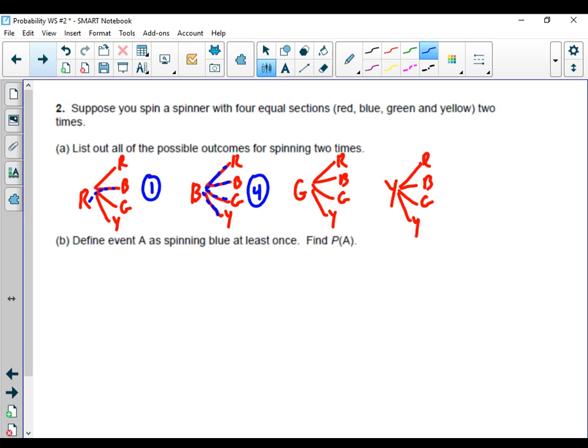If I spun green first, that only leaves me one option, and if I did yellow first, that only leaves me one option. So there were 7 times that we spun blue at least once, out of 4 in each grouping, a total of 16. So the probability of spinning blue at least once was 7 out of 16.